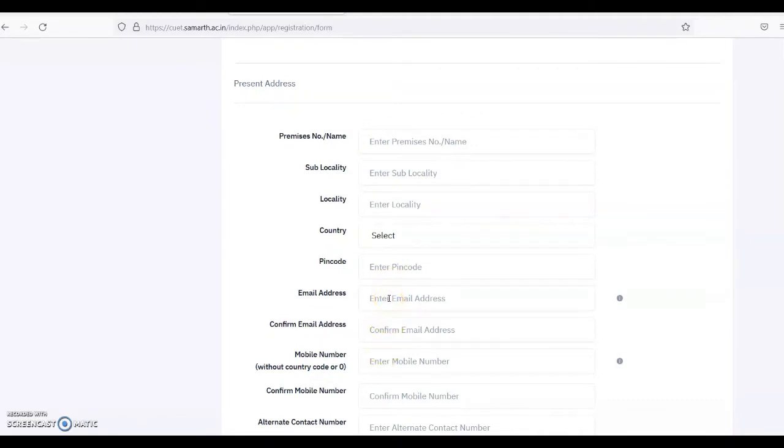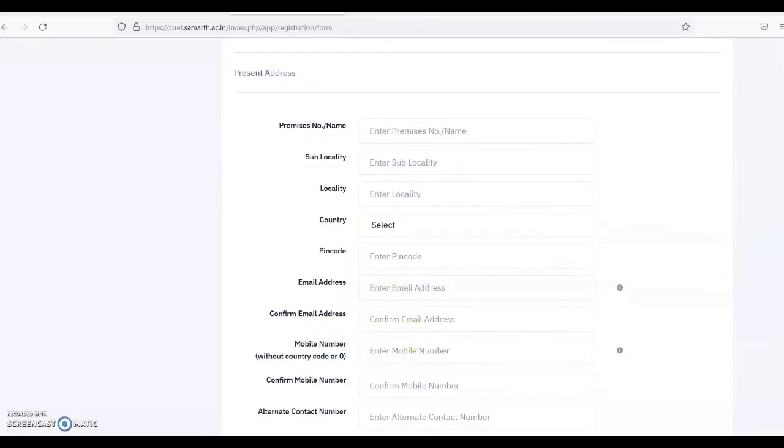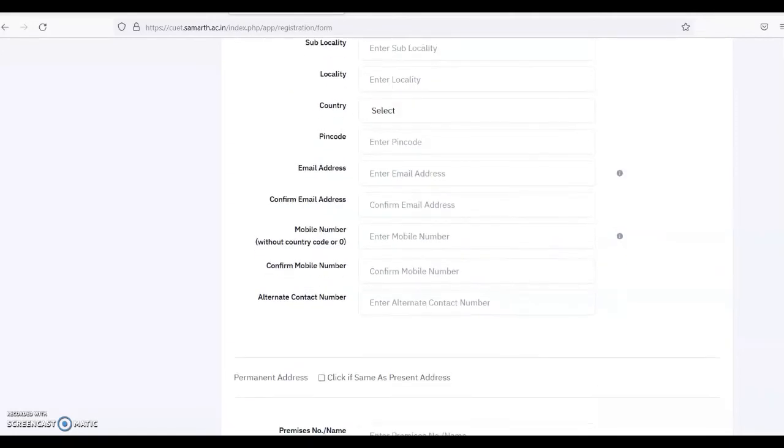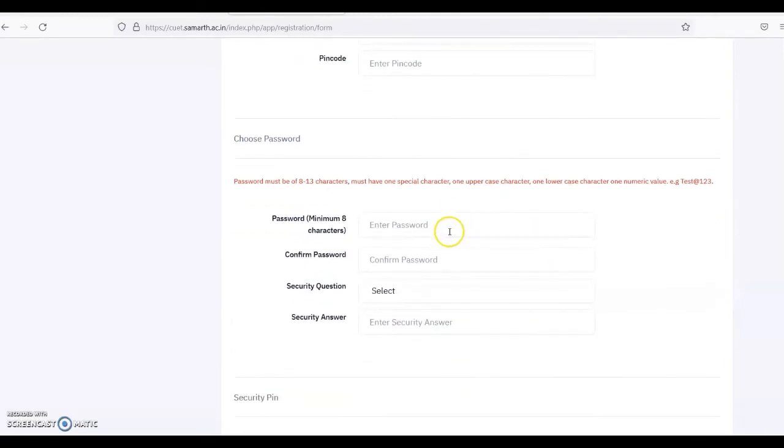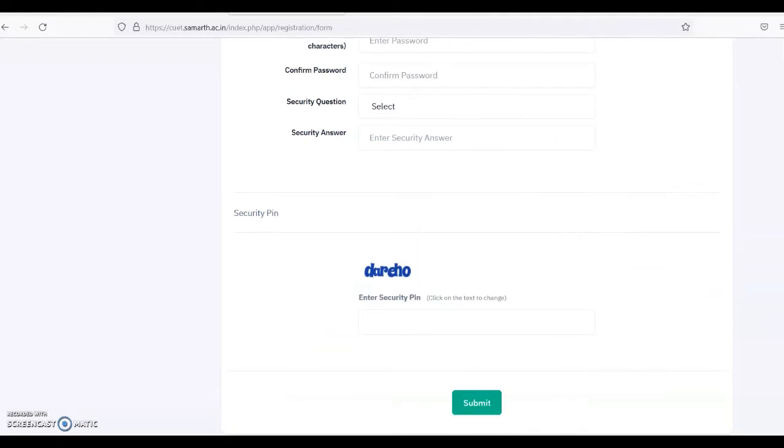Always take care while entering the email address as well as the mobile number. You may not be able to change the email address or mobile number later on, so take extra care. Do not make any mistakes. You have to carry this email address and mobile number up to the final process of admission, so fill these fields carefully. After that, enter your permanent address, where you are residing. Then you have to generate a password as per the guidelines given here, then a security pin, and once you enter all the details, you can submit the form.